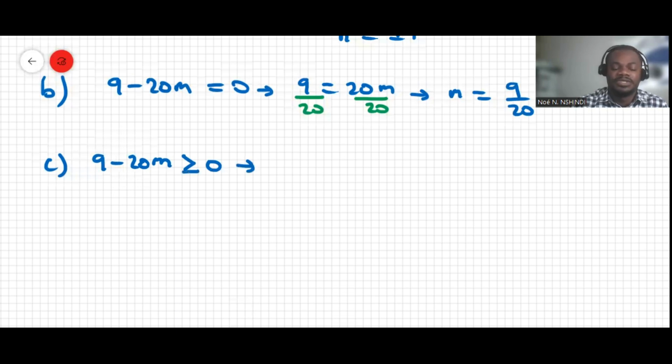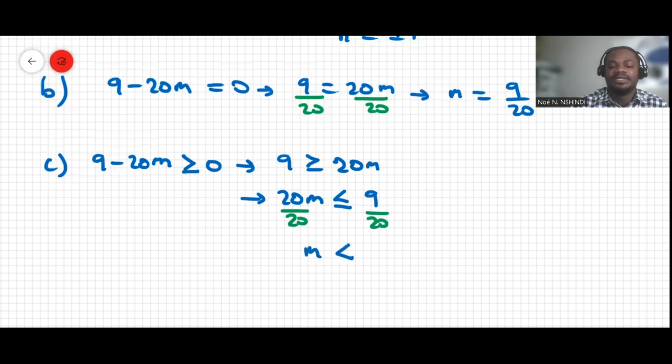Which means that 9 must be greater than or equal to 20m, which means that 20m is less than or equal to 9. Okay, and then dividing by 20, m has to be less than or equal to 9 over 20. And okay, this is the value that will make it a real root. Thank you.